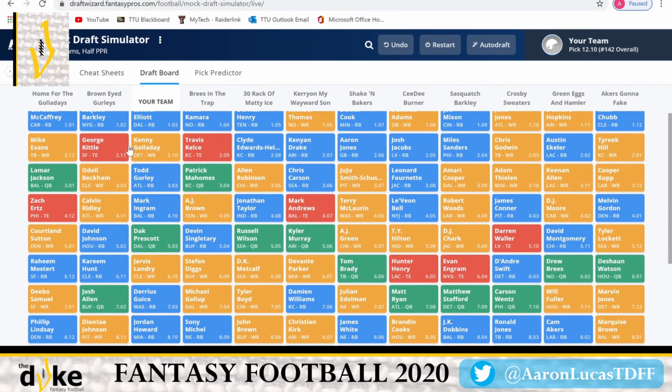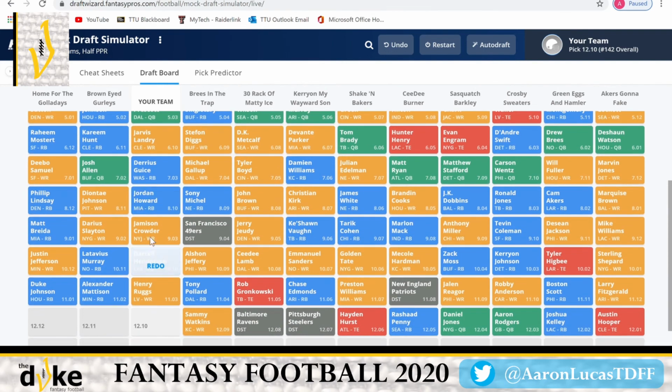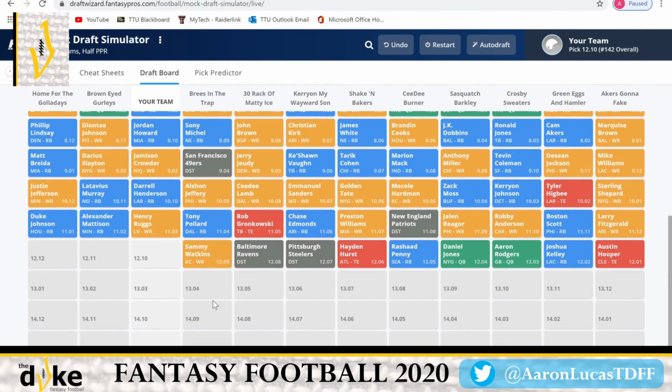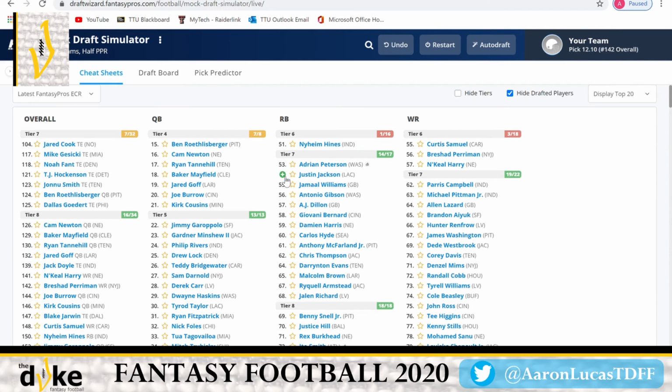And then we have the possible top 3 wide receiver in Kenny Golladay, a wide receiver 2 in Jarvis Landry for sure. And then we're taking chances here with Henry Ruggs. Let's look at tight end, because I don't mind skipping wide receiver till the end at this point.